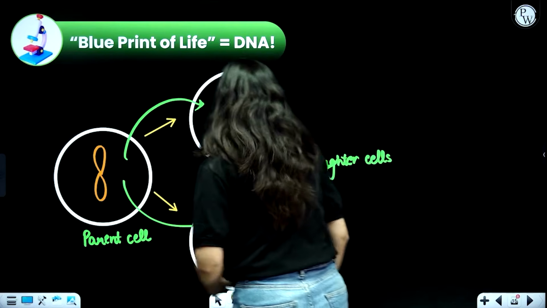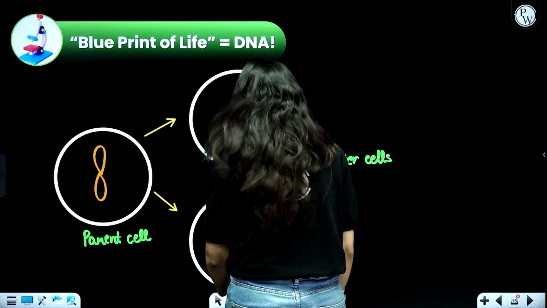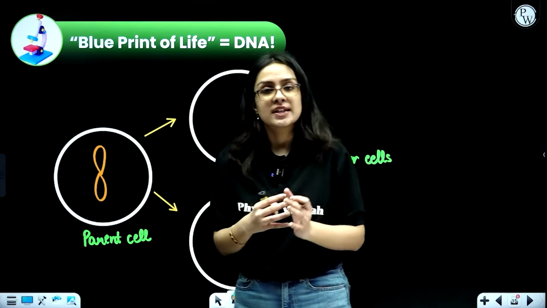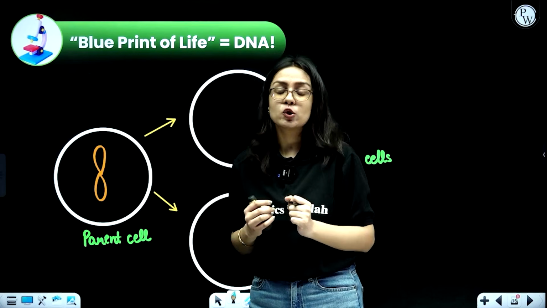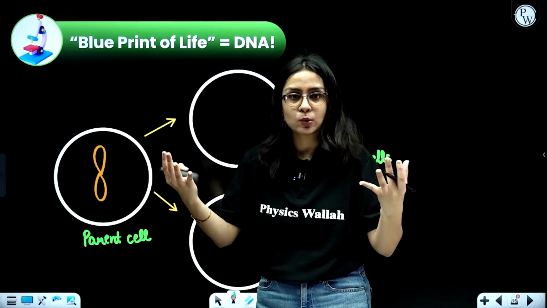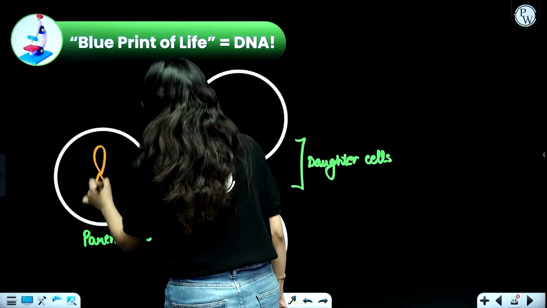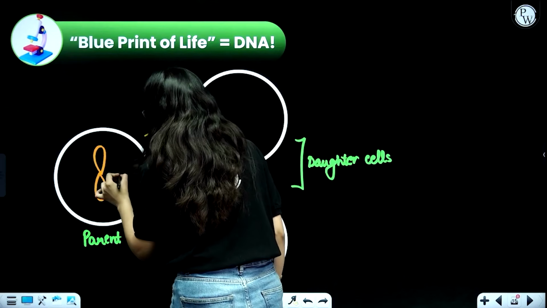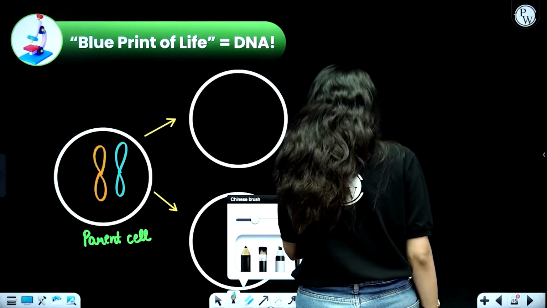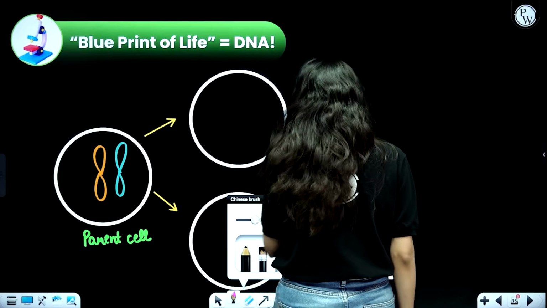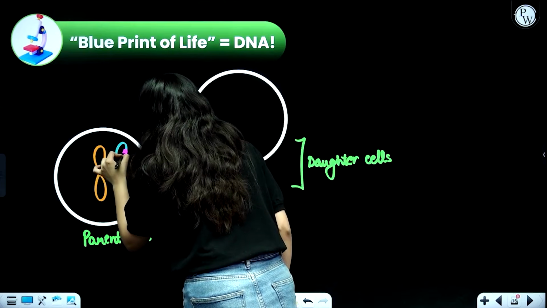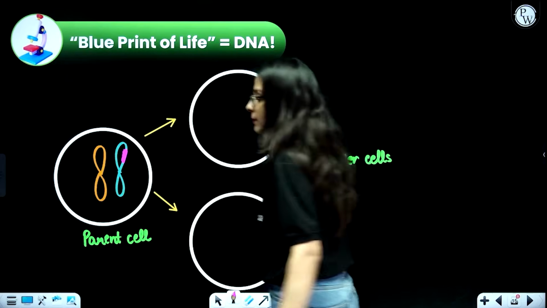So when this chromosome decides to replicate, it will start forming its own copy. Just like you have your notes and your friend asks, can I get your notes, because I have to make a Xerox of it so that I can also study for exams. So ultimately you get two copies. Likewise, when this particular chromosome divides, it will form a copy of itself. And once it has formed a copy of itself, there might be a chance that some variations occur. There are some variations that occur because of some wrong copying mechanism.